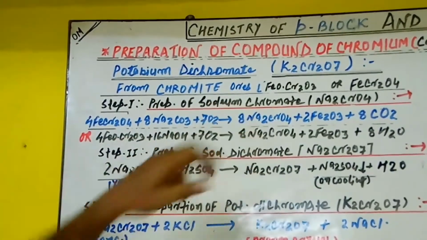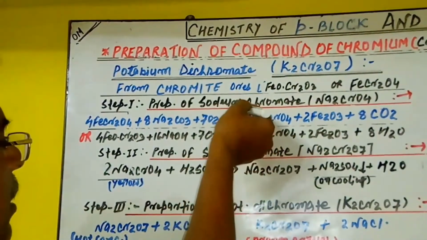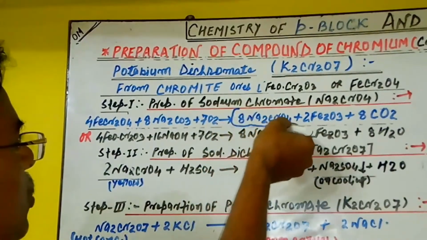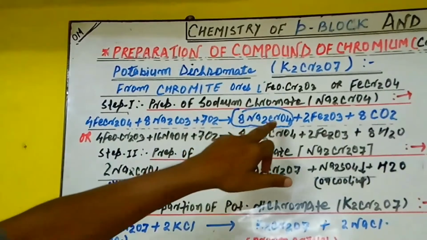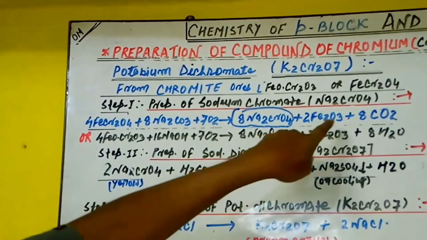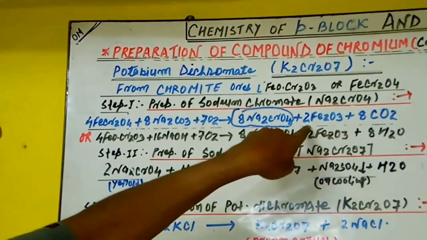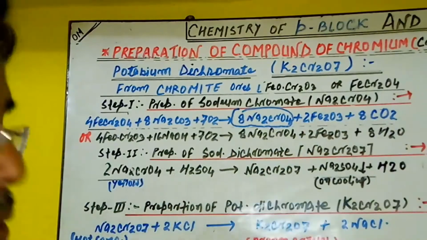Here they produce the major product, sodium chromate. So they become 8Na2CrO4, and we already said ferric oxide is obtained as a byproduct, so the formula becomes 2Fe2O3 plus 8CO2.